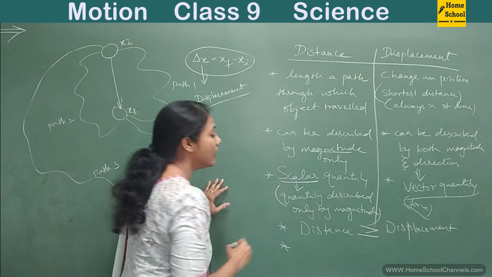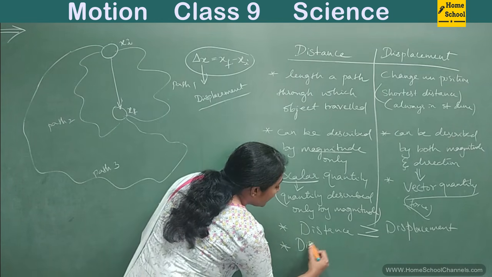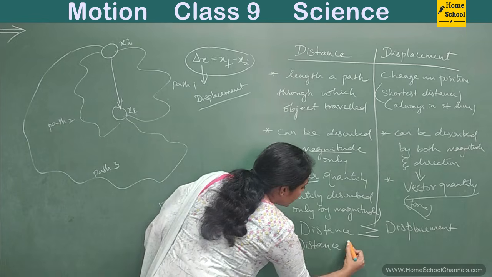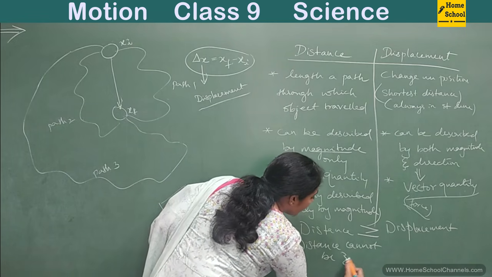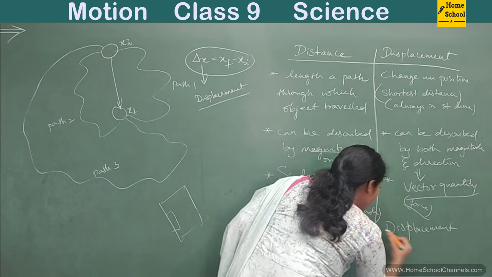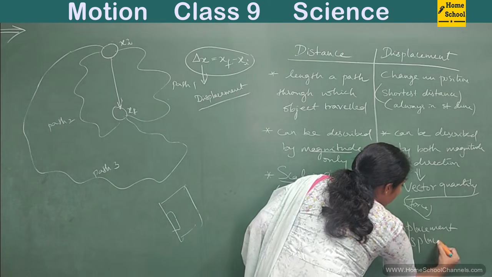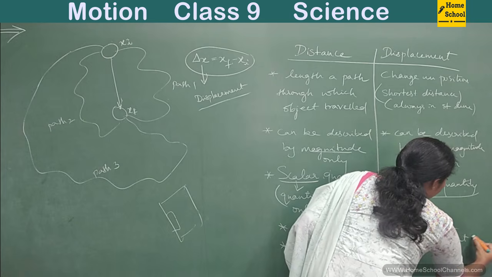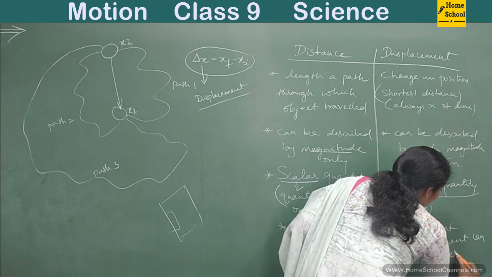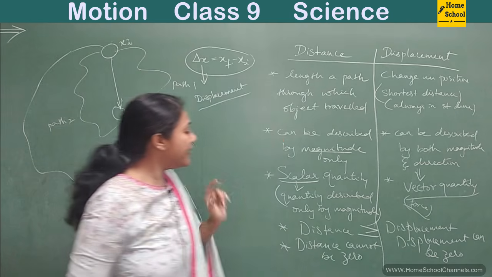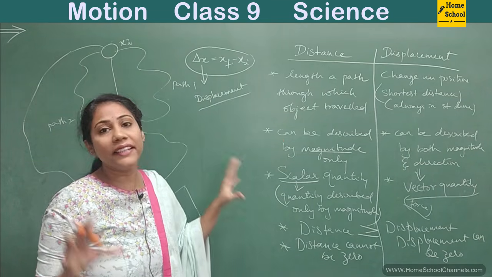And the next, very, very important point is distance cannot be zero, whereas displacement can be zero. This is a very, very important sentence: displacement can be zero. So let us understand these two points with the help of one example.